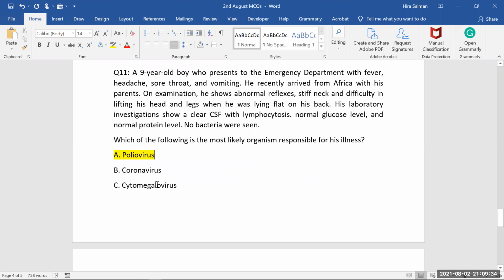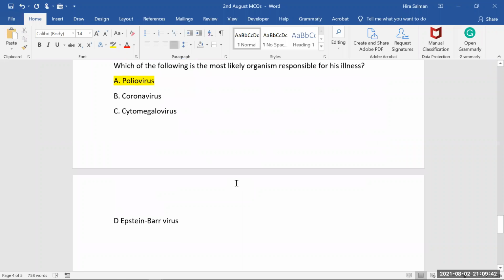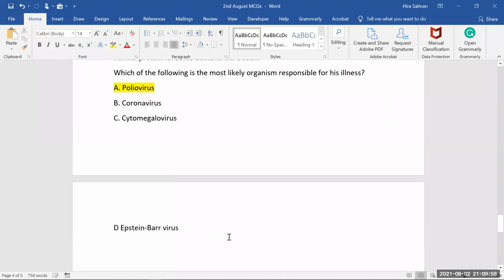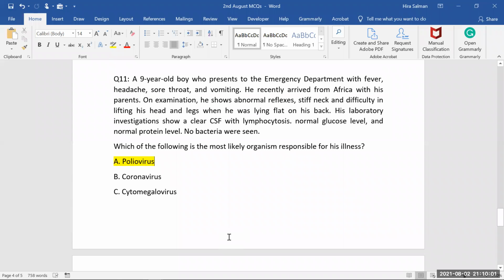Of course, not cytomegalovirus. For cytomegalovirus, the presentation must be diarrhea and all that, motor neuron involvement and diarrhea, which is not here. Coronavirus, of course, you can relate with this one, but there is no history of it. I have just mentioned coronavirus here, but you will not find it unless there is a recent MCQ bank pool. Epstein-Barr virus, EBV, again, for EBV there must be a related presentation, symptoms and lab investigation, but this is clearly a clinical diagnosis based on the presentation.